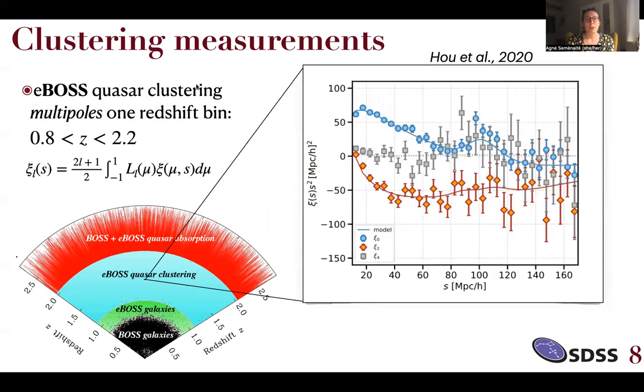So it's just a way to express the anisotropic information of the 2-point correlation function. For eBOSS quasars, we are using clustering multipoles by Hou et al. It's just 1 redshift bin covering a redshift range of 0.8 to 2.2. Clustering multipoles are just the 2-point correlation function expressed in the Legendre multipole basis. So here we see the monopole, quadrupole, and hexadecapole. And yet again, it's just a different way to express the anisotropic information of the 2-point correlation function.